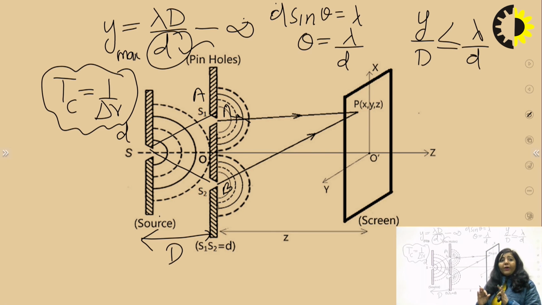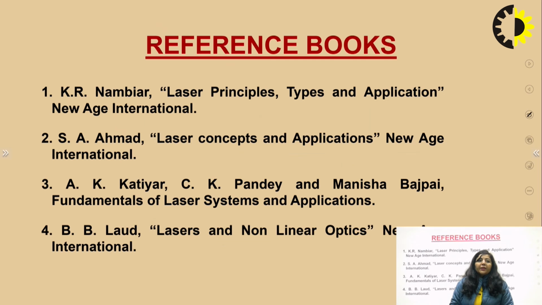So finally, I would like to conclude it like this. When we are saying coherence, then we are actually referring to the perfect phase relationship between 2 points. This coherence is of 2 types. One is known as temporal coherence and the other one is known as spatial coherence. When I'm saying temporal coherence, then I'm referring to the coherence in a plane parallel to the direction of propagation. When I'm saying spatial coherence, then I'm referring to the coherence in a plane perpendicular to the direction of propagation. So that is a major difference.